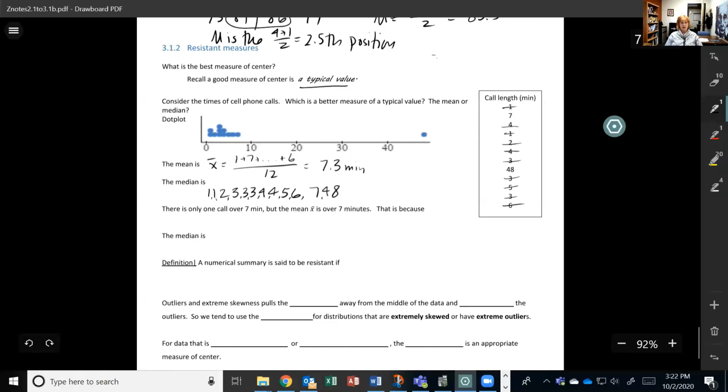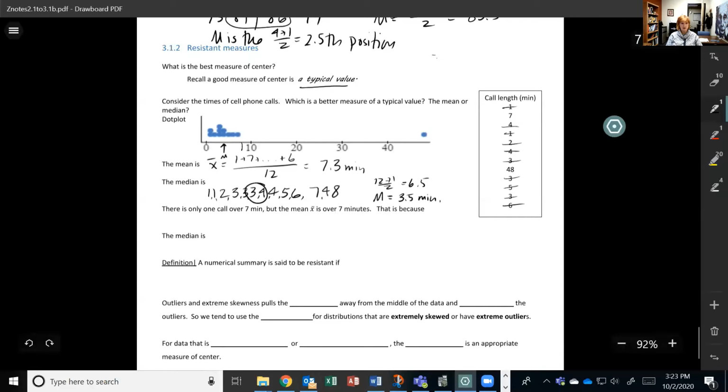All right. And so the median would be, we've got 12, so 12 plus 1 over 2, that's 6.5. So it's going to be the mean of the 6th and 7th observations. So I've got 1, 2, 3, 4, 5, 6, 7. All right, so the median is 3.5 minutes. So here's the median. And the 7th one, this one right here, is 7 minutes.